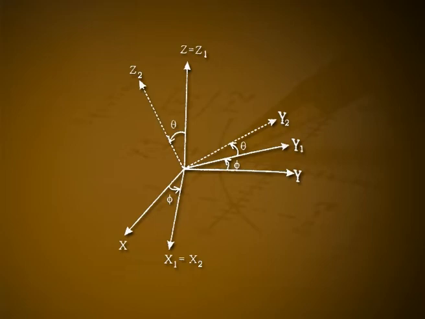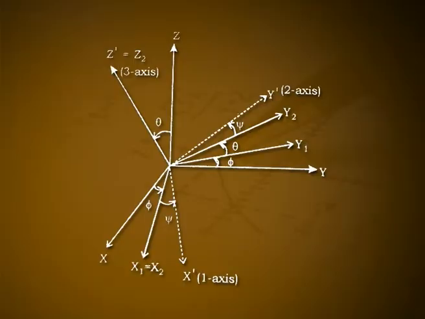The x1 axis, which is at the intersection of the xy plane and the x1, y1 plane, is called the line of nodes. The last rotation is performed about the z2 axis through an angle psi in the anti-clockwise direction, so that x3 is equal to x dash and y3 is equal to y dash. x2 tends to x dash, y2 tends to y dash and z2 tends to z dash is equal to z2, as shown in figure 2.1c.